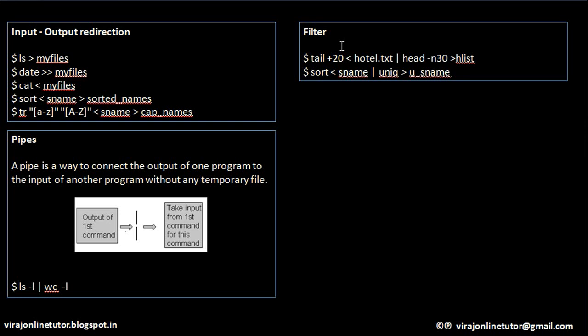Interesting, right? How to filter out text from a huge file using these pipes and redirection operators. Let's see. There is a file called hotel.txt, which is a huge file.